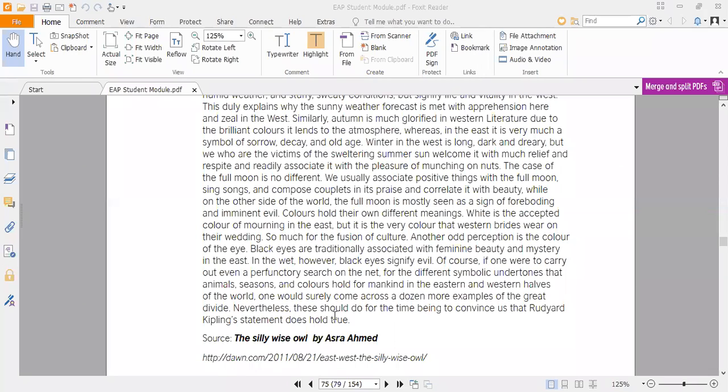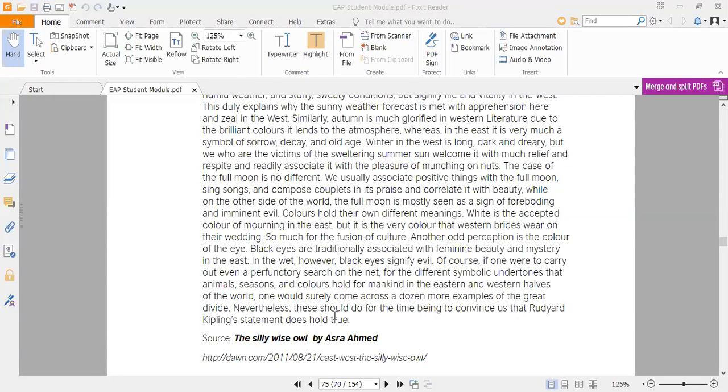Black eyes are traditionally associated with feminine beauty and mystery in the east. In our context, we people like black eyes. The one who possesses black eyes is mostly admired and is considered beautiful, and it is also said that it is a sign of feminine beauty as well. And those black eyes also contain some mystery as well. So these different concepts are related to black eyes in the eastern context.